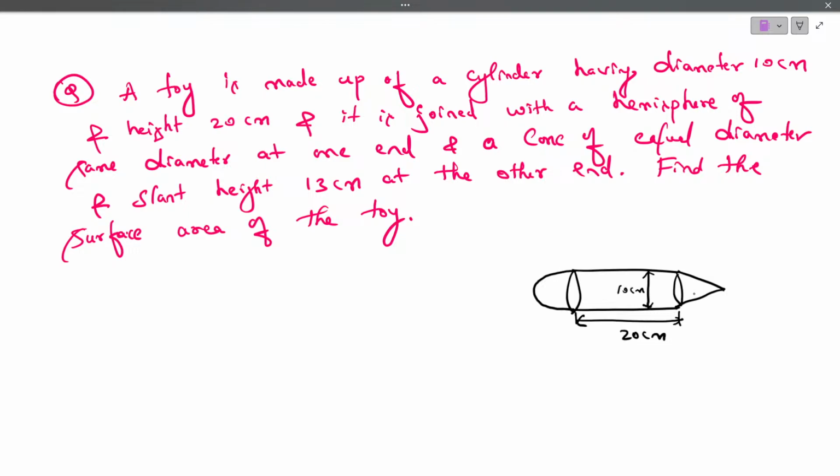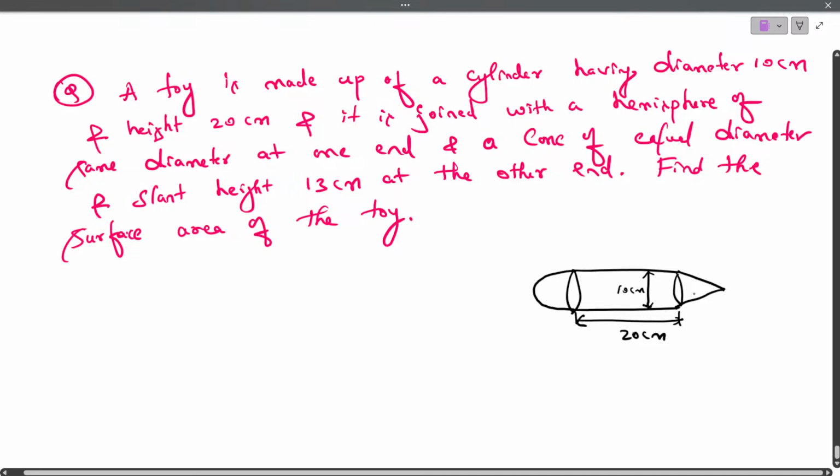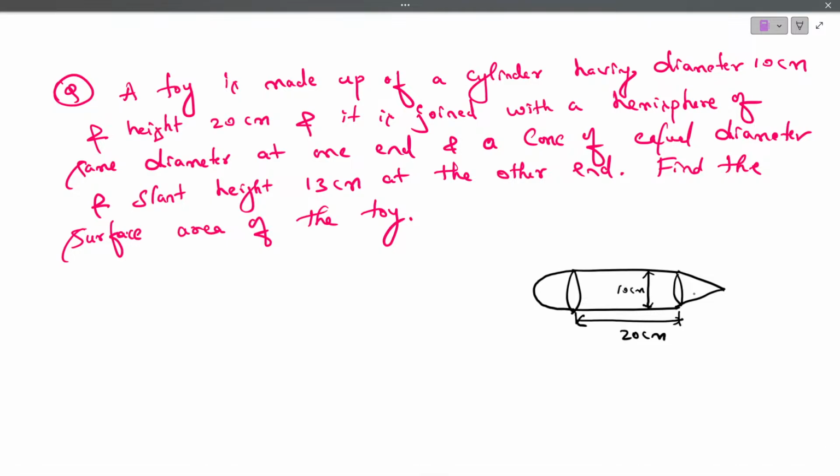At the other end we have a cone. Now as you can see they have given the dimensions.